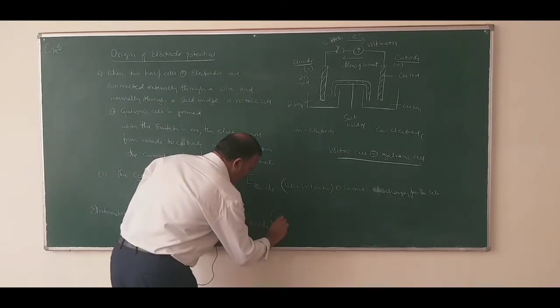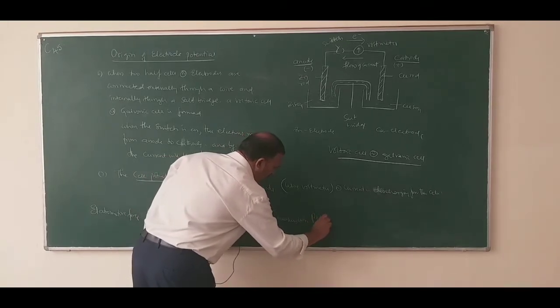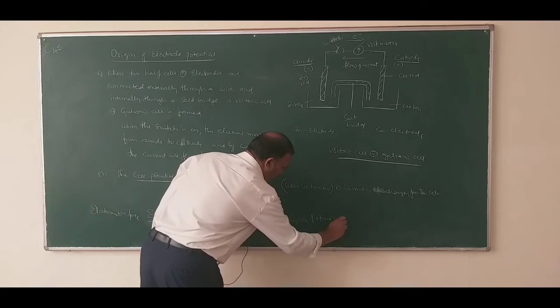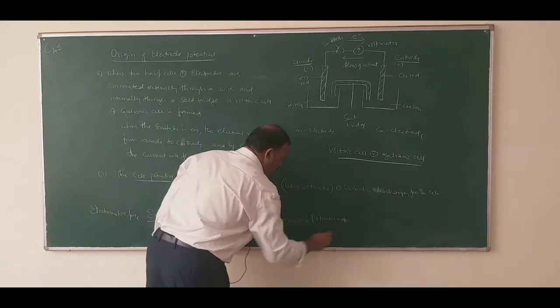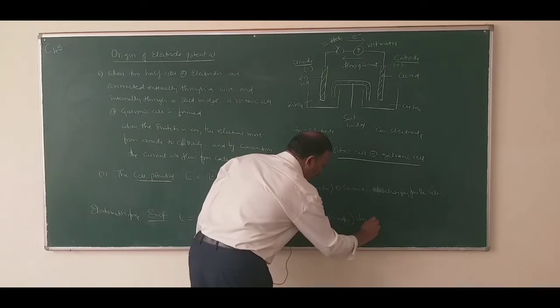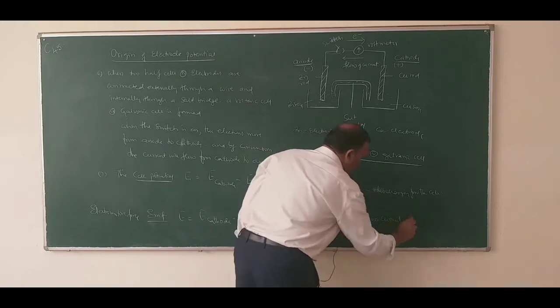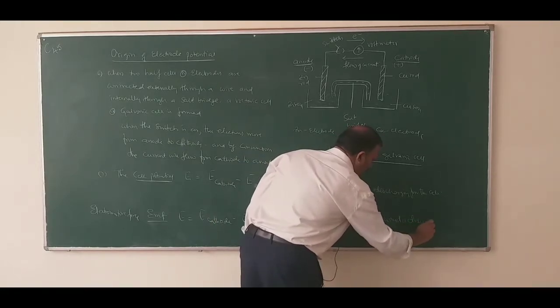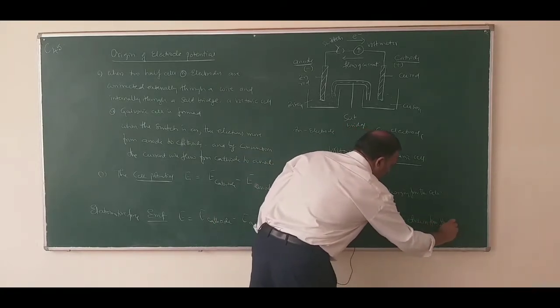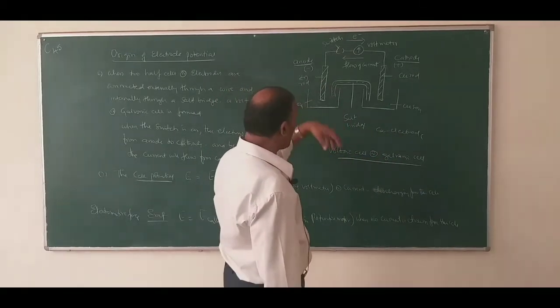It is measured using a potentiometer, when no current is drawn from the cell. What is the meaning of that?